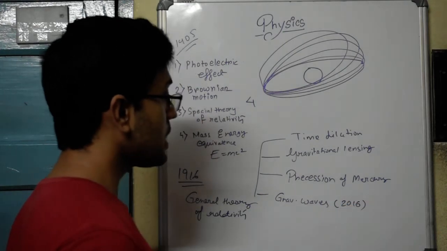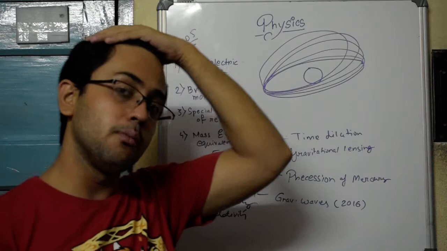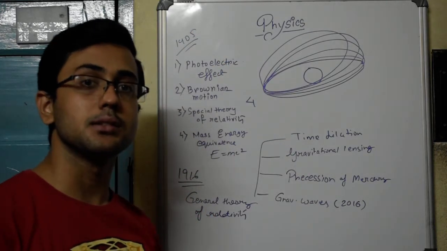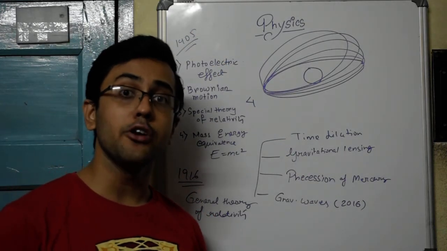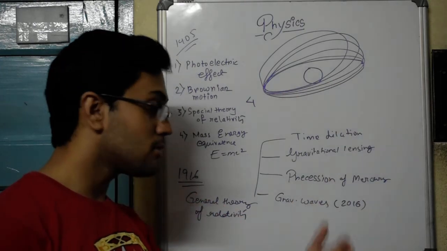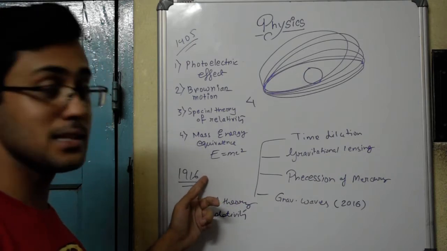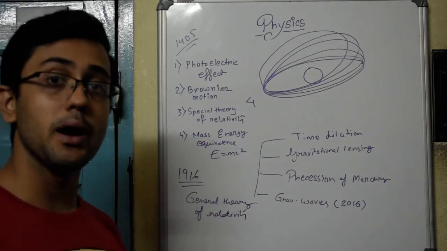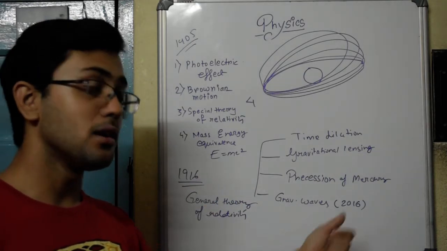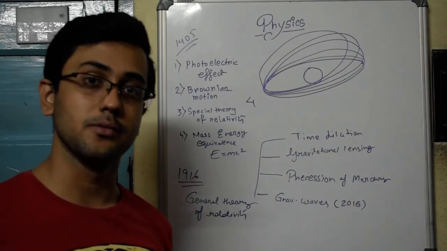So what I am saying is that it takes time to properly experiment and measure things. It takes time for technology to reach the level at which it can test the theories. He gave the theory of gravitational waves in 1916, but the technology required to test it did not arrive until 2016, a century later.